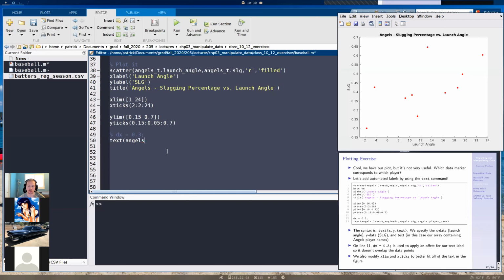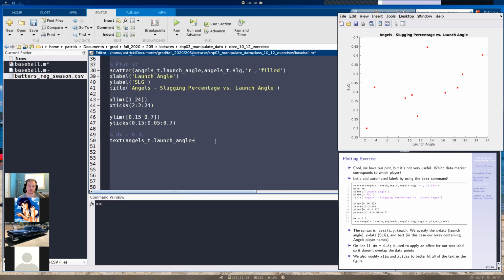Okay, so we're going to put in our x data. This will basically be a vector. So we're going to do angels_t, that's our table, dot LaunchAngle. All right, so this is just what we plotted up here, right? That was the x data.